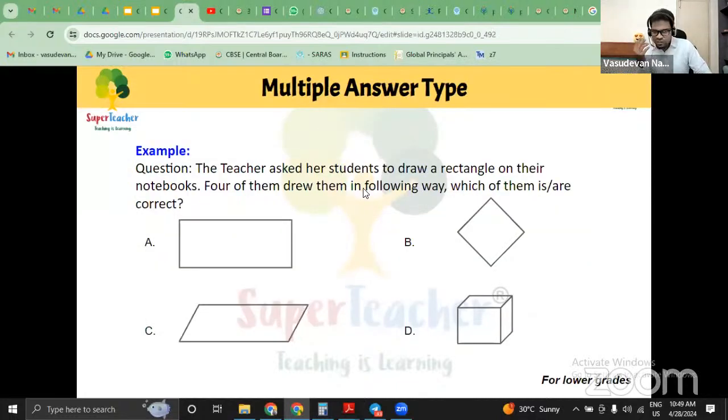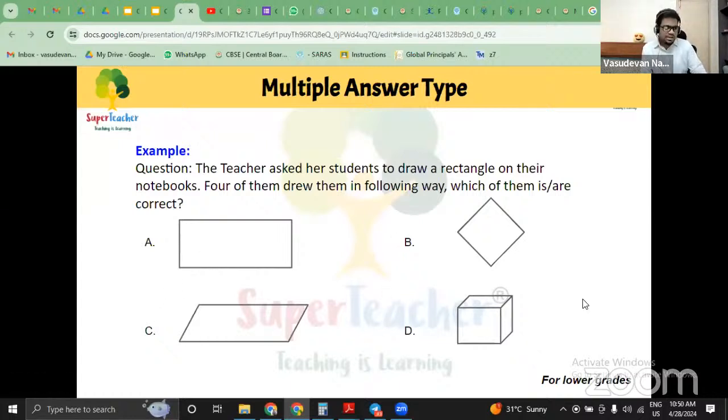Interdisciplinary approach. Finally, coming to the last type of question, and that's the multiple answer type of question. Now, this particular question is taken from the SAFAL question paper. SAFAL is Structured Assessment for Analyzing Learning. So the question is: the teacher asked the students to draw a rectangle in their notebooks. Four of them drew it in the following way. Which of them is or are correct? Now, this is multiple answer type. Probably A, B, C, D all are correct. Probably A and B are correct and C and D are wrong. Or probably A and C are correct and B and D are wrong.